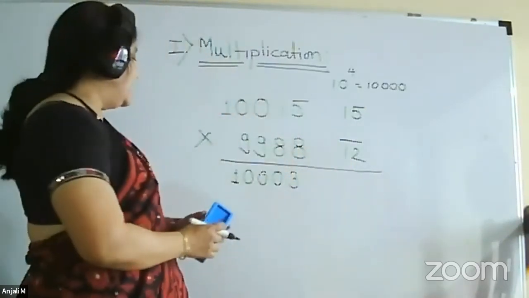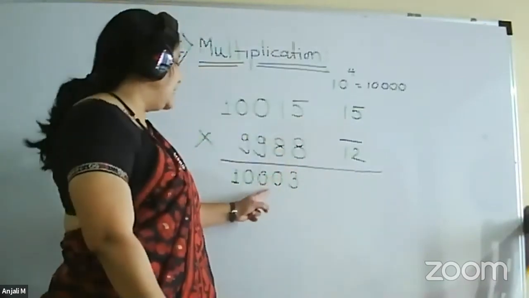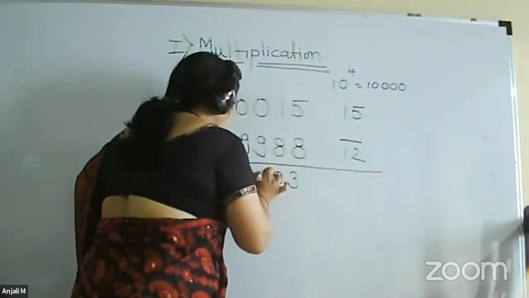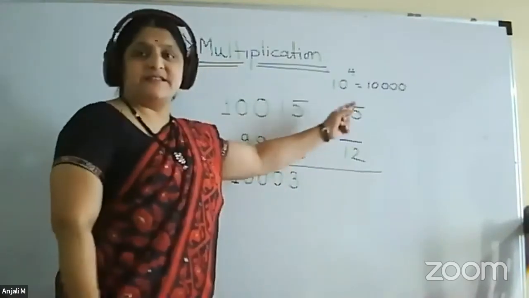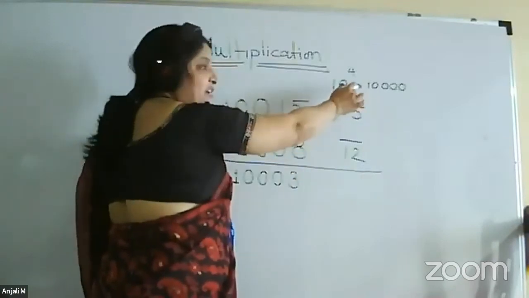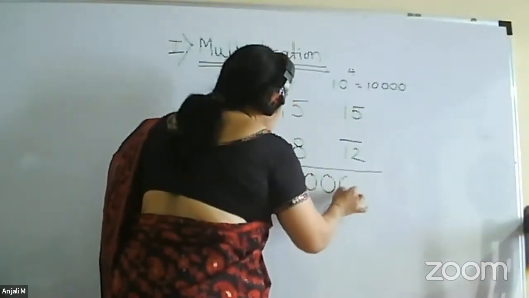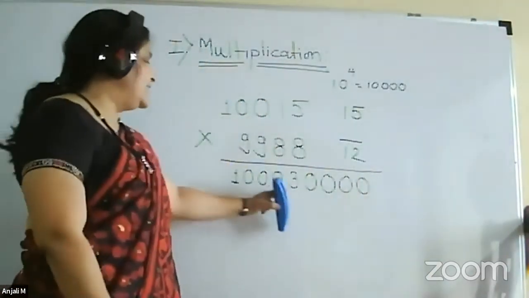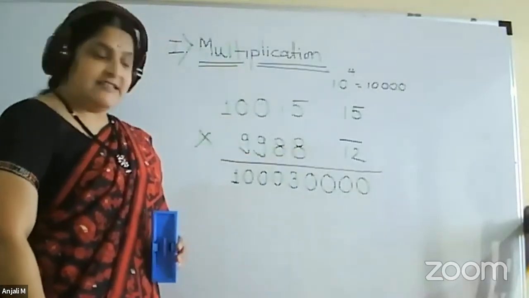Or you can realize that if you do 9988 plus 15, then also you will come to the same answer. So please remember this. It is 10003. So Karna Yoga: this plus this or this plus this, both will give you the same answer. Now you have to attach the number of zeros. How many zeros? 1, 2, 3, 4. So 4 zeros we have to attach to the answer that we are getting by adding the diagonals.